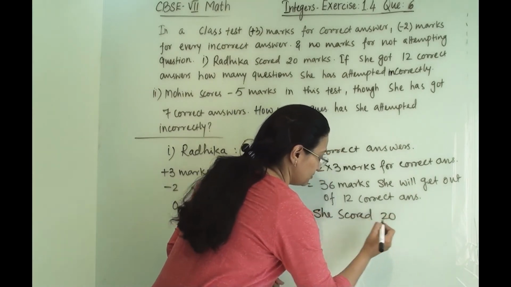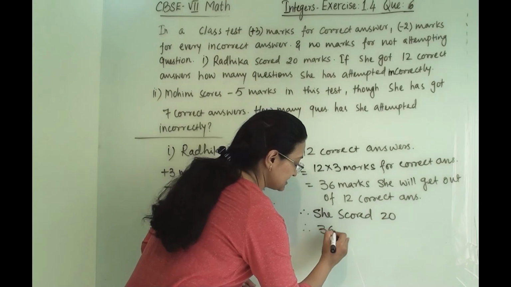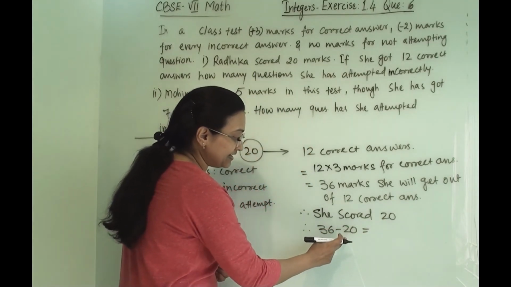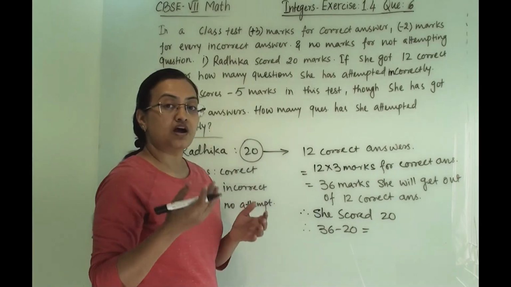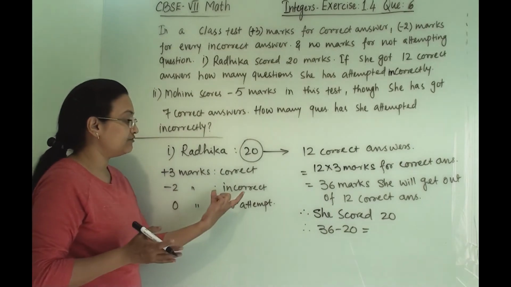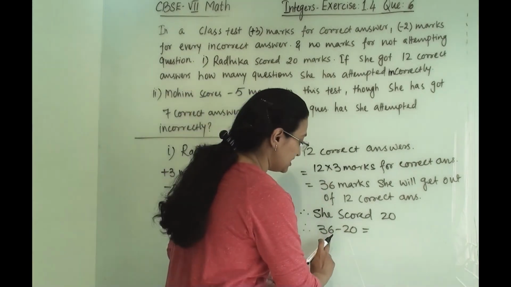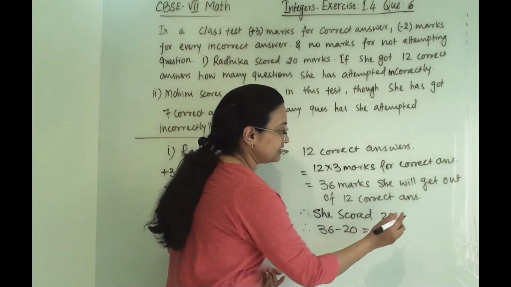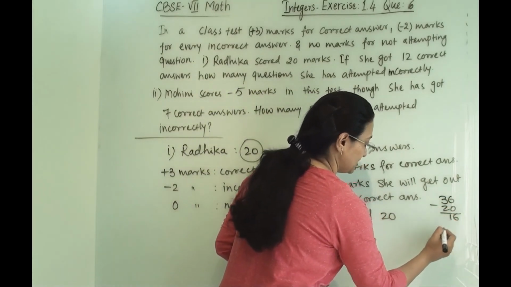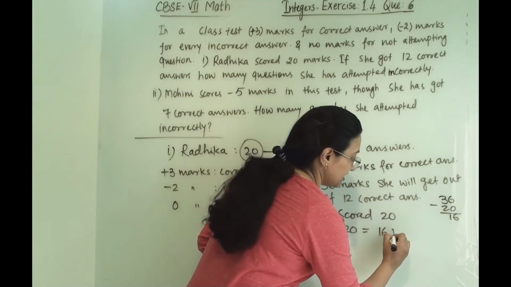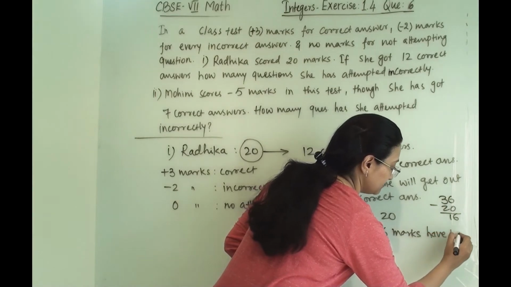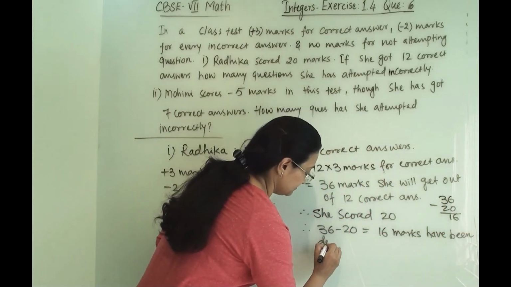So we can write 36 minus 20, and when we subtract this, we get how many marks have been deducted from incorrect answers. So 36 minus 20 we will get 16. So 16 marks have been deducted.